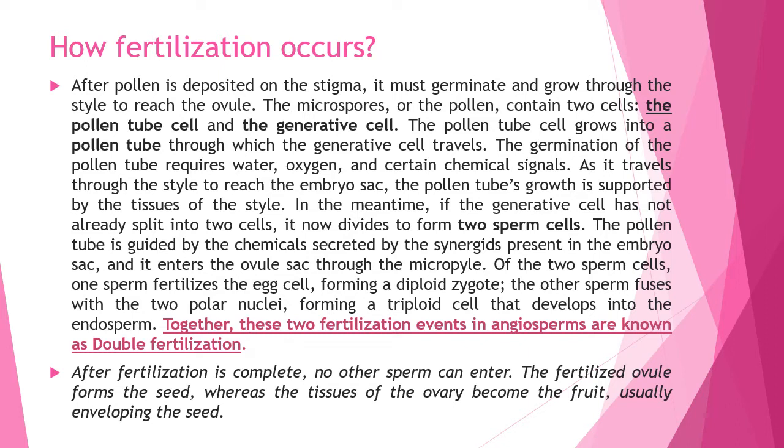Of the two sperm cells, one sperm fertilizes the egg cell, forming a diploid zygote. The other sperm fuses with the two polar nuclei, forming a triploid cell that develops into the endosperm. Together, these two fertilization events in angiosperms are known as double fertilization. After fertilization is complete, no other sperm can enter. The fertilized ovule forms the seed, whereas the tissue of the ovary becomes the fruit, usually enveloping the seed.